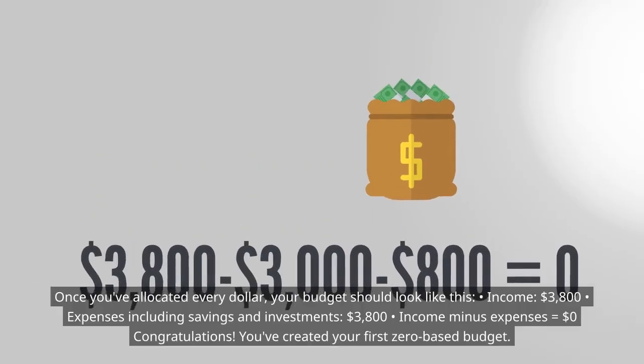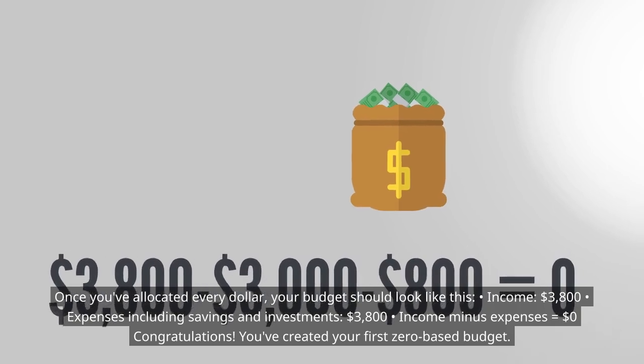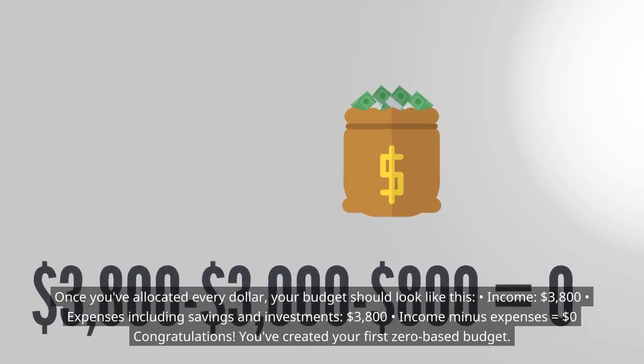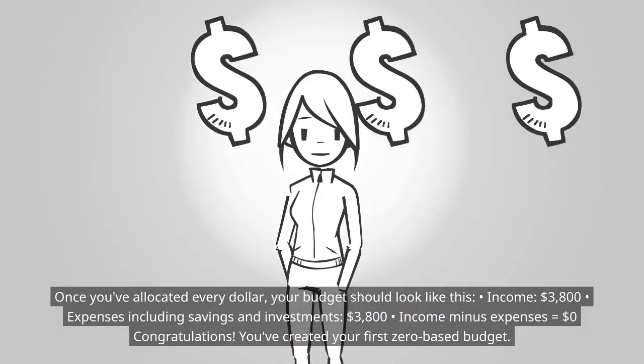Once you've allocated every dollar, your budget should look like this. Income, $3,800. Expenses including savings and investments, $3,800. Income minus expenses equals $0. Congratulations! You've created your first zero-based budget.